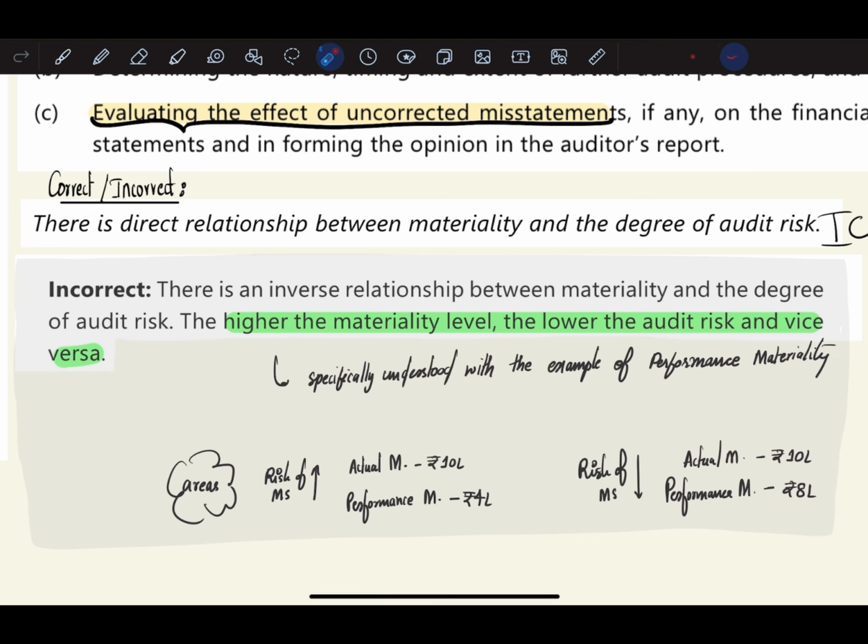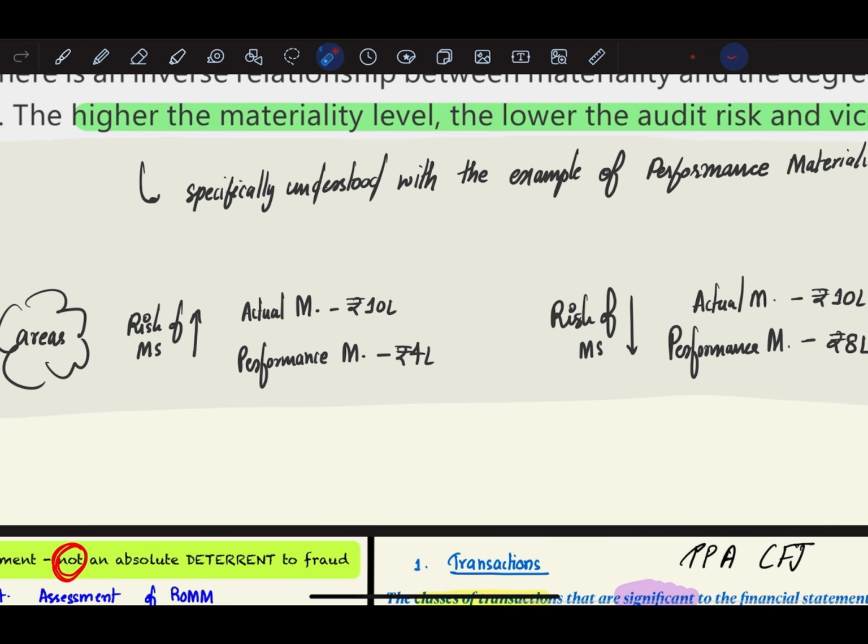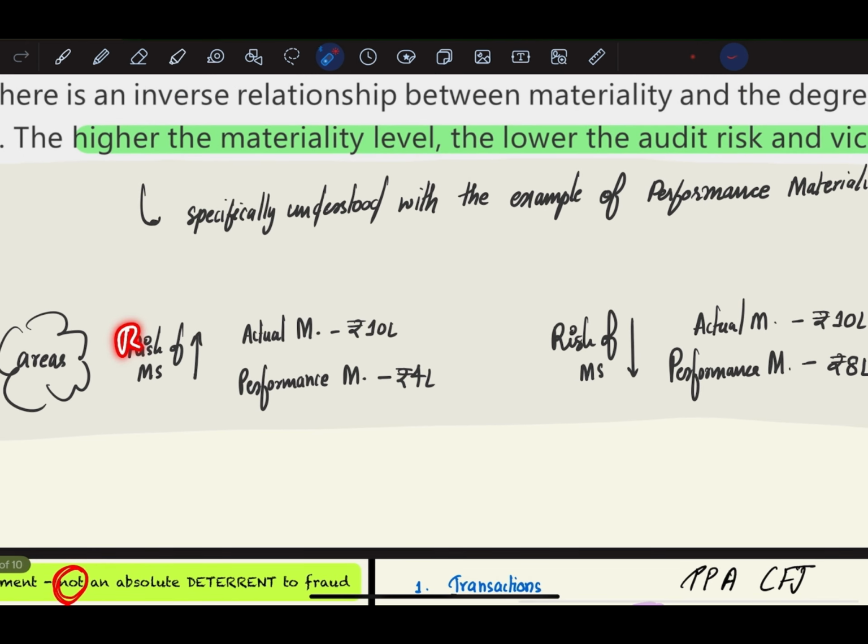There is an inverse relationship between materiality and the degree of audit risk. The higher the materiality level, the lower the audit risk, and vice versa. This can be specifically understood with the example of performance materiality. When there is a high risk of misstatement, your performance materiality level will be set to a lower level.